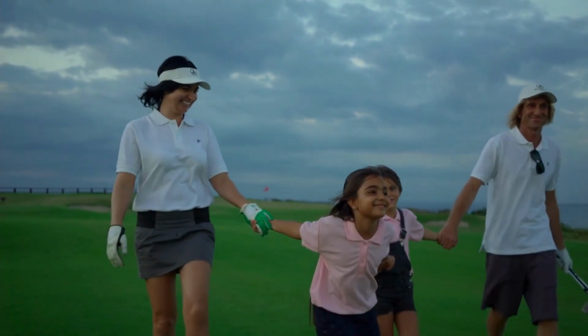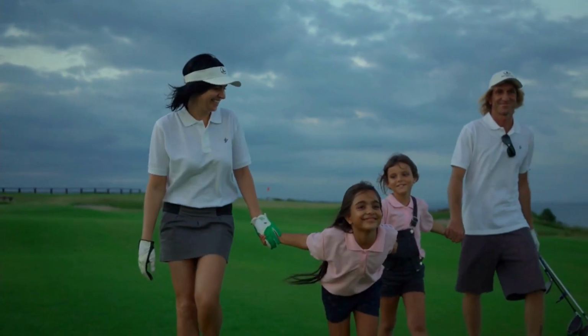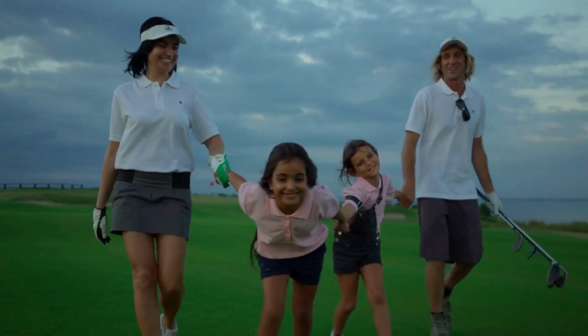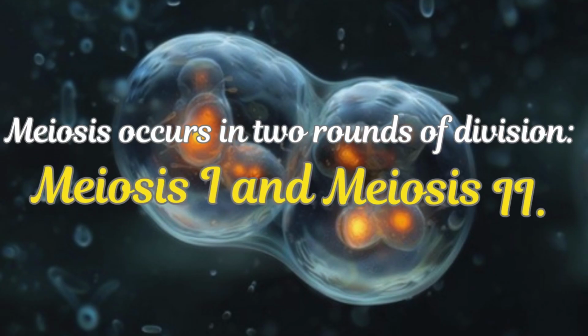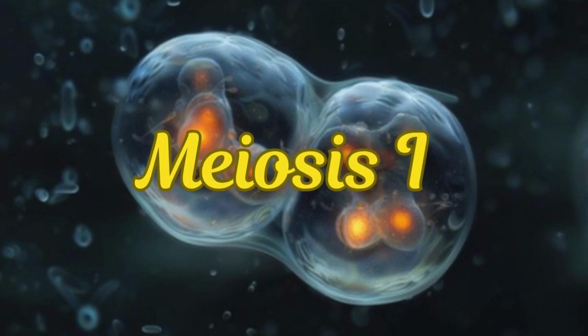Why don't you look exactly like your brother or sister? Why is every human being unique? The answer lies in a fascinating process happening inside our bodies called meiosis. Meiosis occurs in two rounds of division, meiosis 1 and meiosis 2. Let's start with meiosis 1.